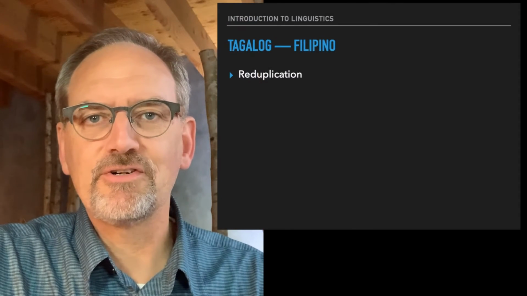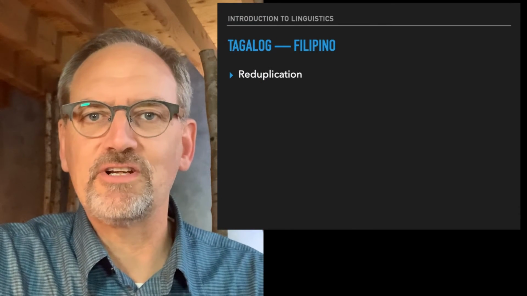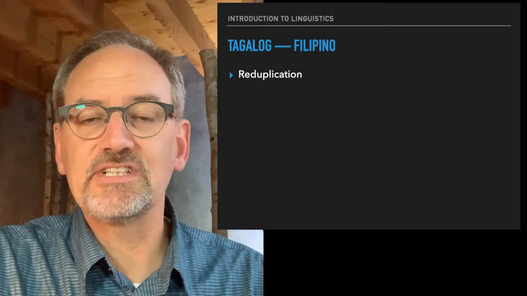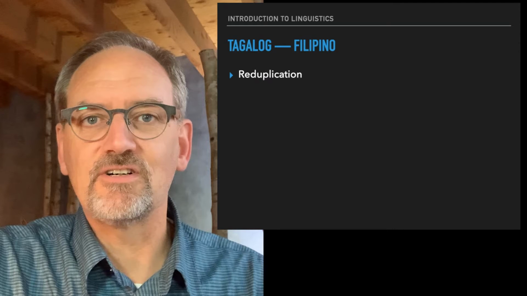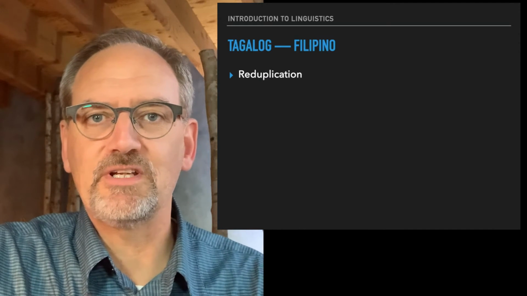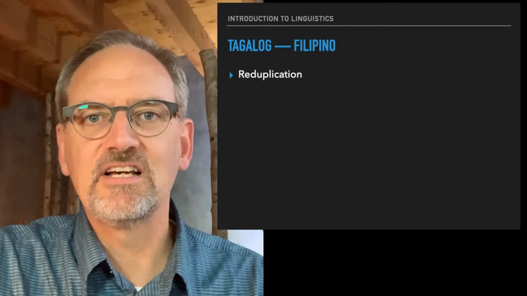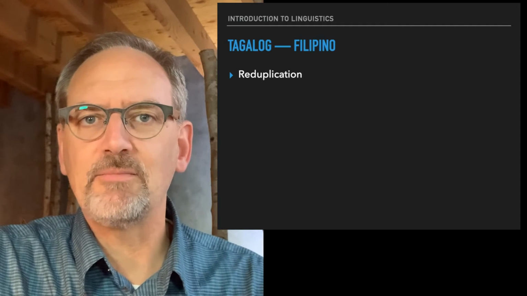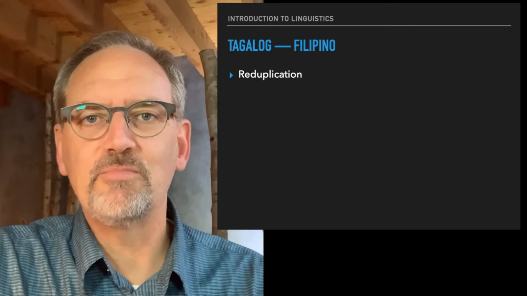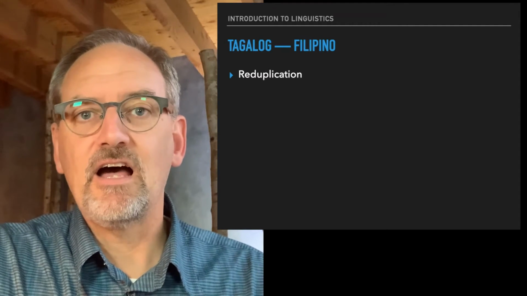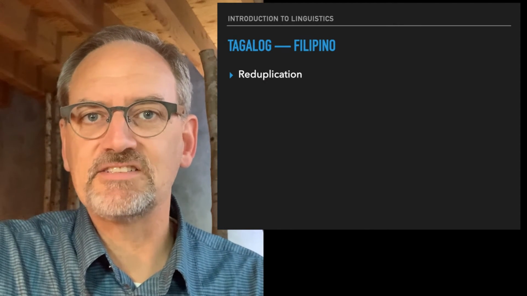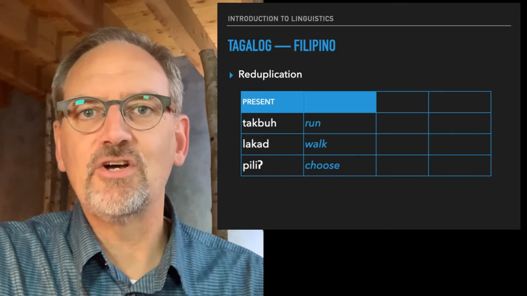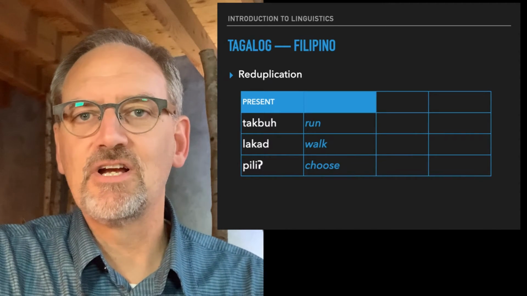Okay, now we're going to return to the Philippines. A bit earlier, we studied some characteristics of Ilocano. Now we're going to turn to Tagalog, which is the most frequently spoken language in the Philippines. In fact, it's actually been renamed Filipino. That's why I have both names on the slide here. We're going to look at another morphological process of word building known as reduplication.